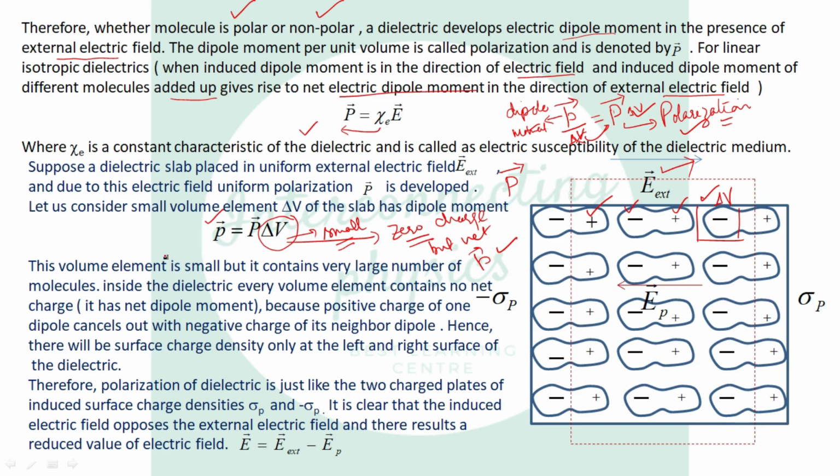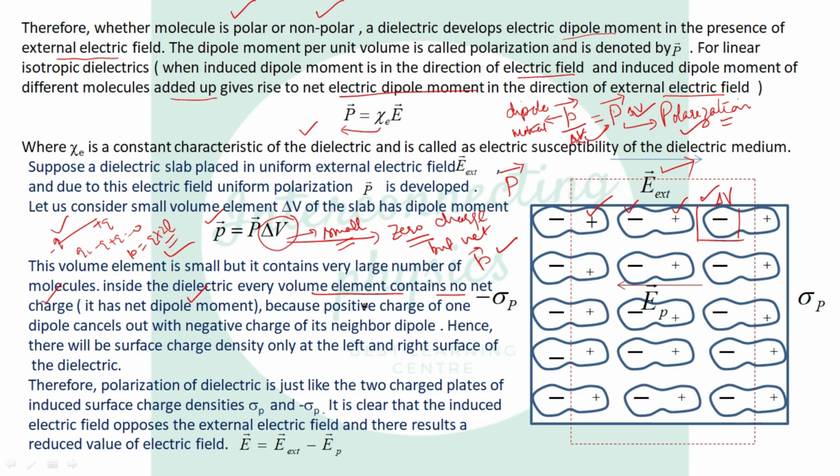The volume element is small, but it contains a very large number of molecules inside the dielectric. Every volume element contains no net charge but it has net dipole moment. You know what a dipole is? Negative charge and positive charge separated by some distance, but the net charge on the dipole is 0, but it has a dipole moment which is q into 2a.